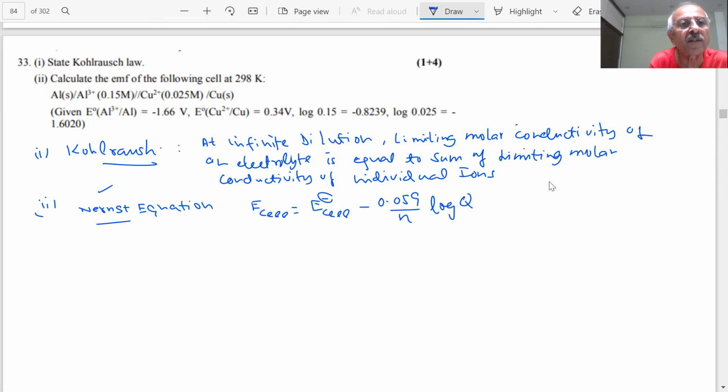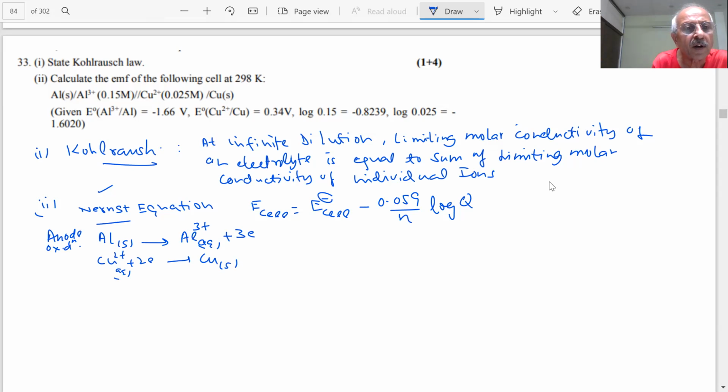So what will happen in this reaction? Al is undergoing oxidation to Al3+. This is my oxidation. What is the reduction reaction? Copper 2 plus is forming Cu. Okay, now how do I get the net reaction?